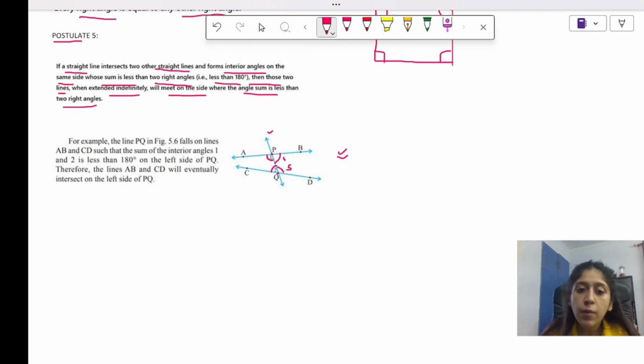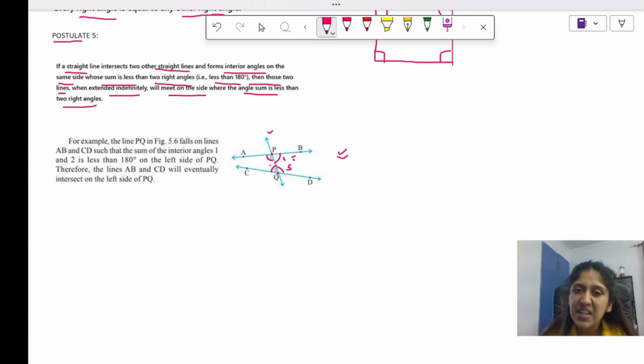Now, the postulate says we have to look at such interior angles whose sum should be less than 180 degrees. If you see angles 4 and 5, the sum could be greater than 180, because this angle is quite big, right? The angle 4 is a bit greater.